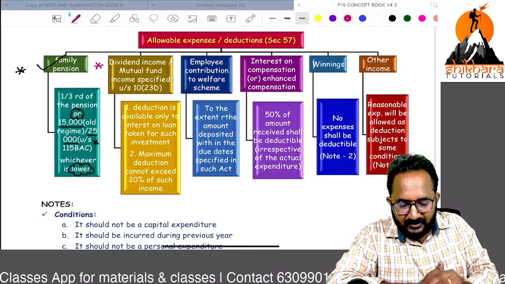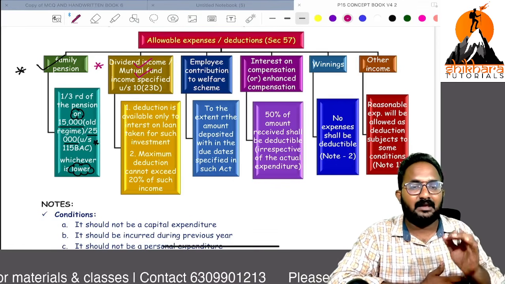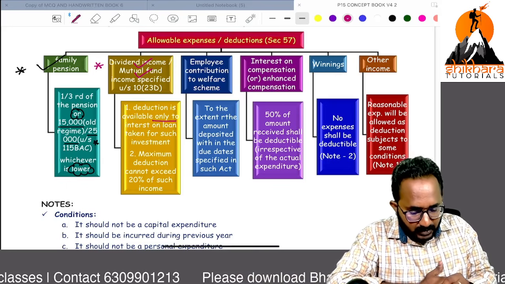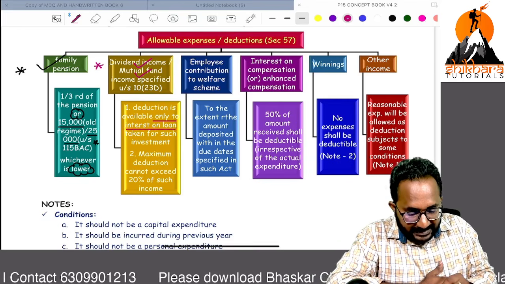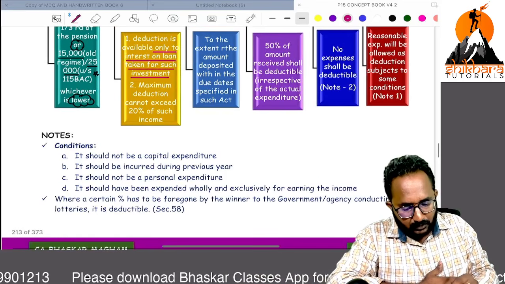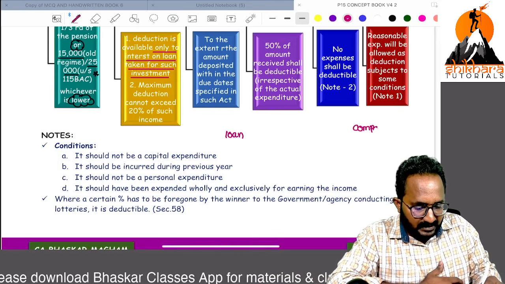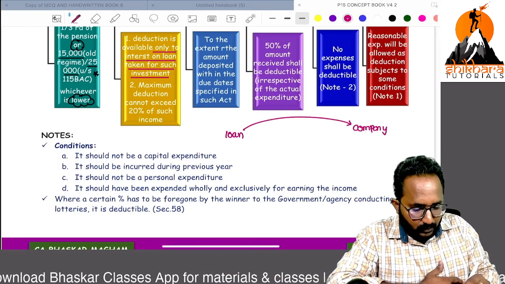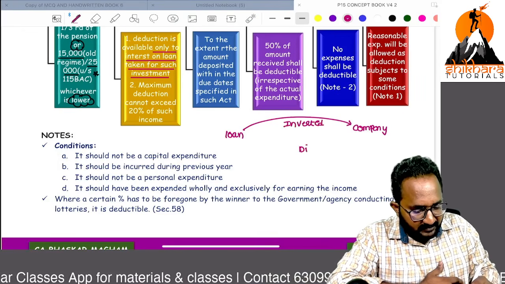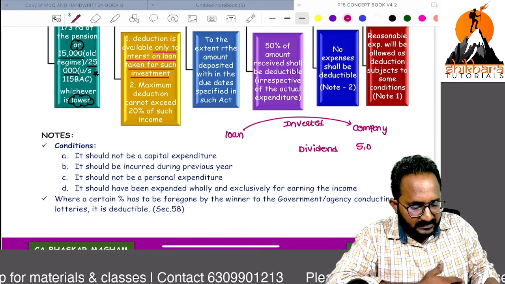Remember, if you receive any dividend income or any mutual fund related income, from that we can take a deduction. What is the deduction? Remember, deduction is available only for the interest on the loan taken for such investment. Example, I have taken one loan. From that loan only, I invested in a company. So now I am receiving the dividend income. From this dividend income, for example, 5 lakh we received as dividend income.